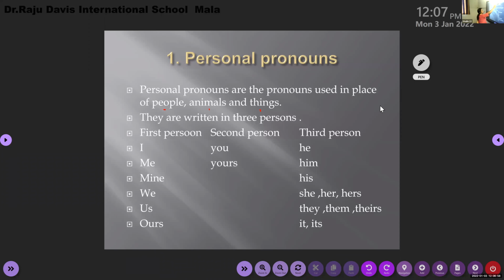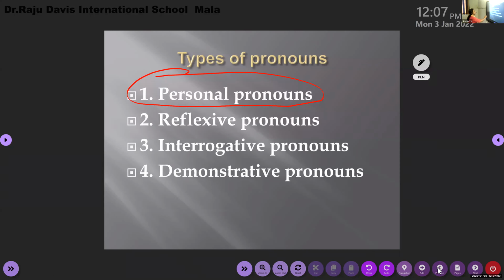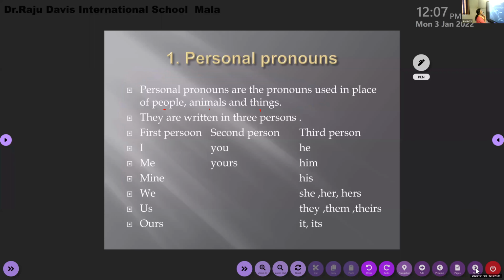Okay, now listen, all of you. So personal pronouns. Can you see there? Worksheet 11, personal pronouns. There are different types of pronouns. All of you look at the screen. We are going to learn only about the personal pronouns. Personal pronouns are pronouns which are used in place of people, animals, and things.